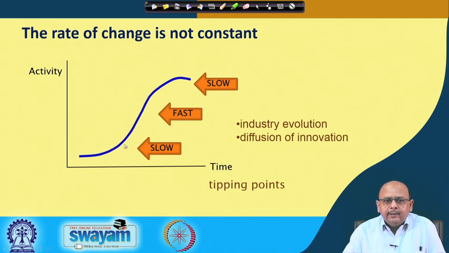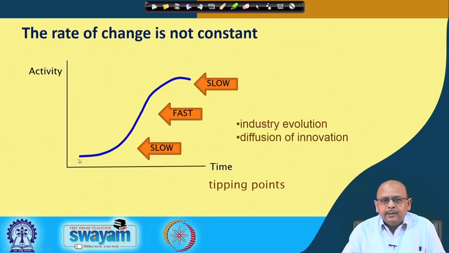Sometimes you will find that the change is slow. The movement is very slow here, but suddenly there is a steep rise, which means the change is fast. Then again it becomes slow. Though you can say that change is a continuous activity, the rate at which the change is happening is not always the same. Sometimes there is a slow change, sometimes there is a fast change, again there is a slow change, and sometimes there is no change also.